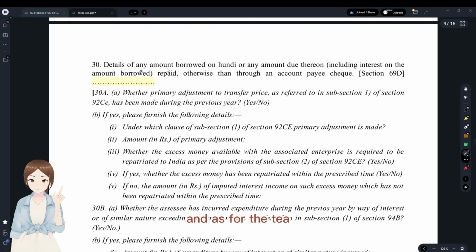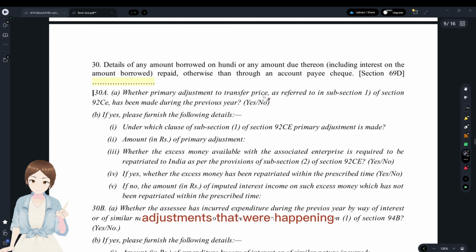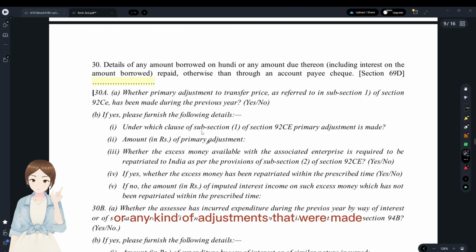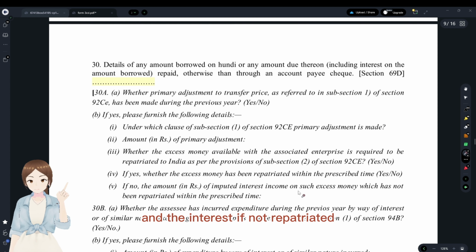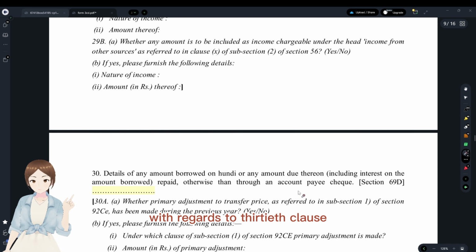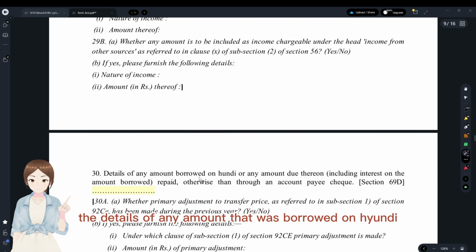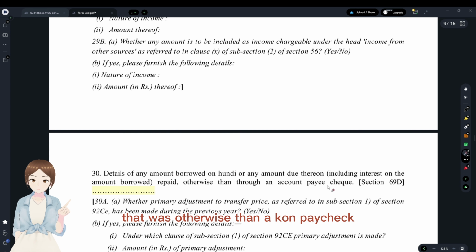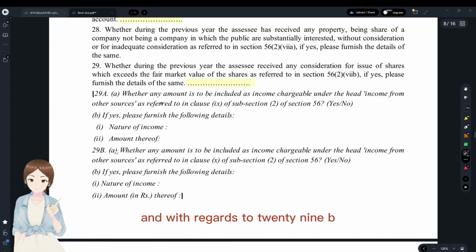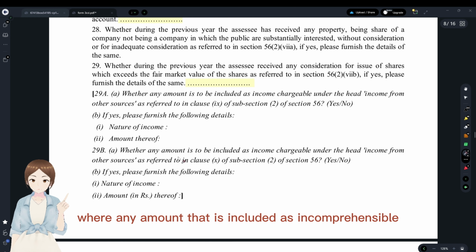And as per 30A, whether there were any primary adjustments or any kind of adjustments that were made, and the amount of that has to be repatriated to India, and the interest if not repatriated. With regards to the 30th clause, the details of any amount that was borrowed on hundi otherwise than by account payee cheque.